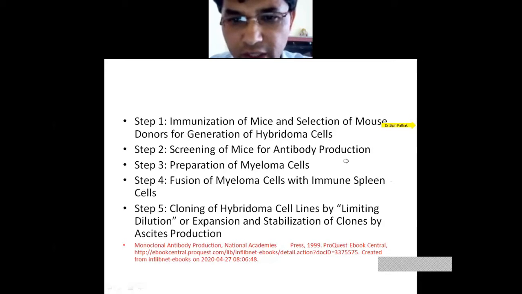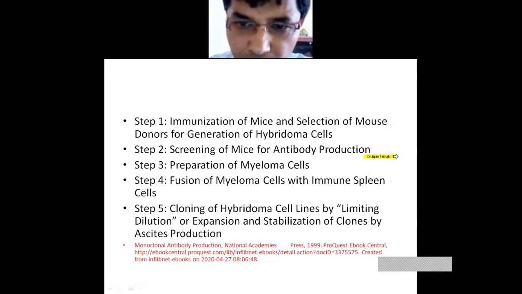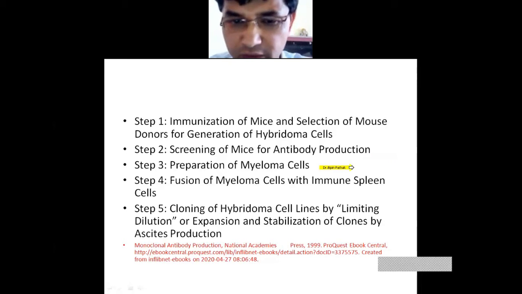Second is screening of mice for antibody production. Third is preparation of myeloma cells. Fourth is fusion of myeloma cells with immune spleen cells. And fifth is cloning of hybridoma cell lines by limiting dilution, or expansion and stabilizing the clones by cryopreservation. Now we will go through them one by one in this series.